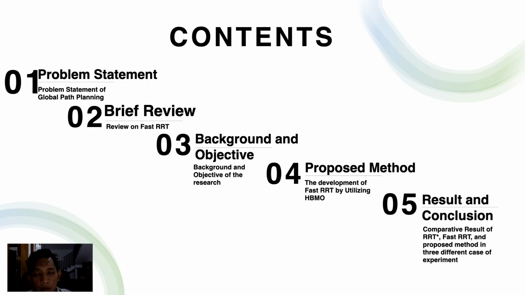Here are the contents for my presentation today. First, we are going to talk about the problem statement of global path planning. Afterward, a brief review of Fast RRT will be delivered. And based on the discussion of Fast RRT, the analysis was conducted and the background, including the objective of this research, are stated. Once the clear objective is stated, the proposed method is discussed. At last, before the conclusion is delivered, the comparative results are presented.